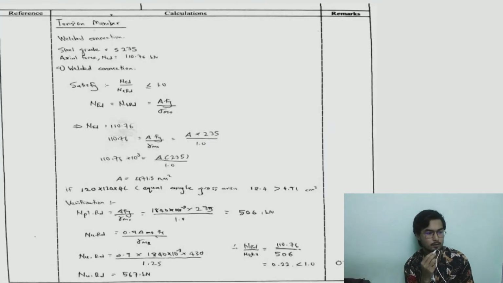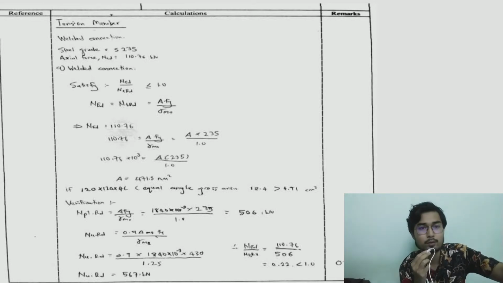Okay, the tension member. Okay, for the tension member, we use welded connection, and axial force is 110.76, and then we satisfy the condition NED per NTRD. We must get lesser than 1.0. Okay, we use 120 times 120 times 4L equal angle, gross area 18.2 is bigger than 0.71. Okay, and last one, NED per NTRD, which is 0.22 is lesser than 1.0, which is okay.